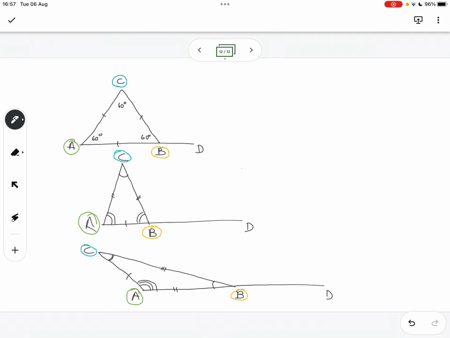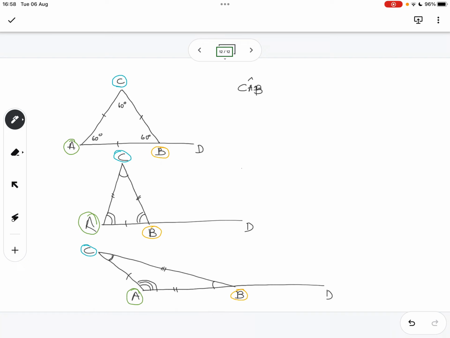We must measure angle CAB. When they speak about the angle CAB, notice there's a little hat on top of the letter A. That hat shows you where you have the vertex. That's the point of the hat.